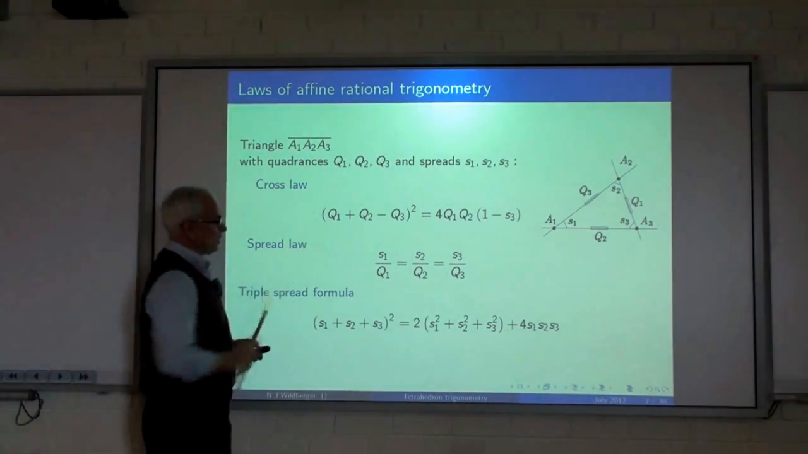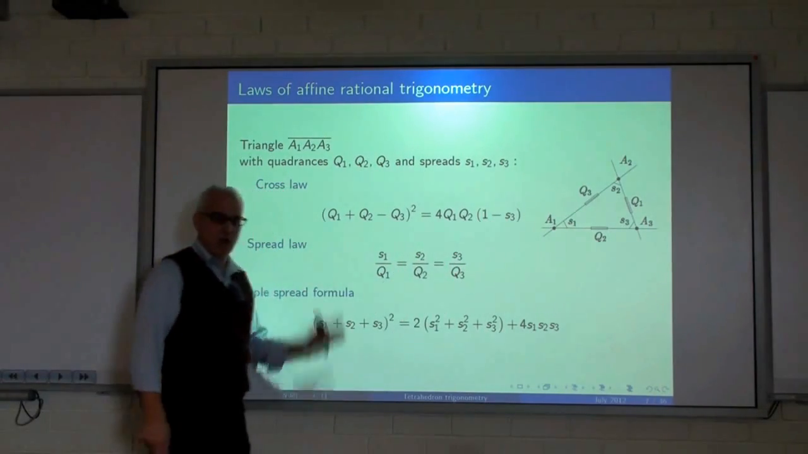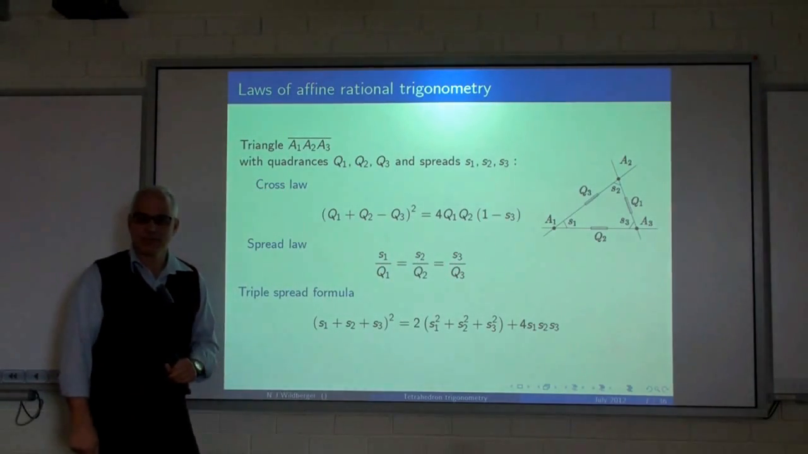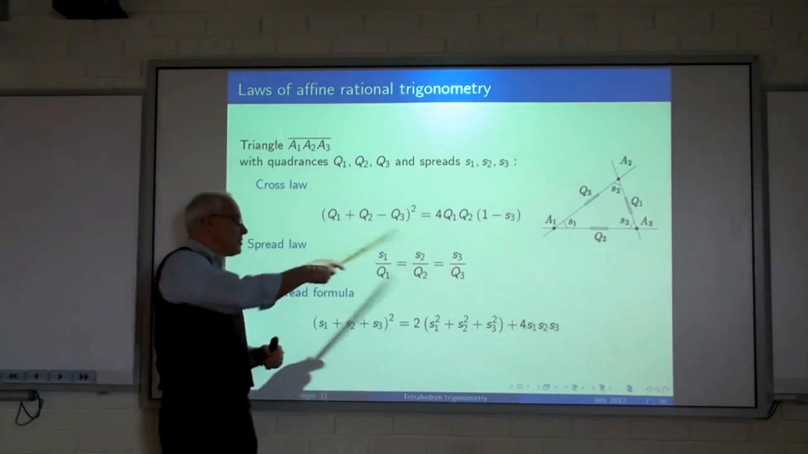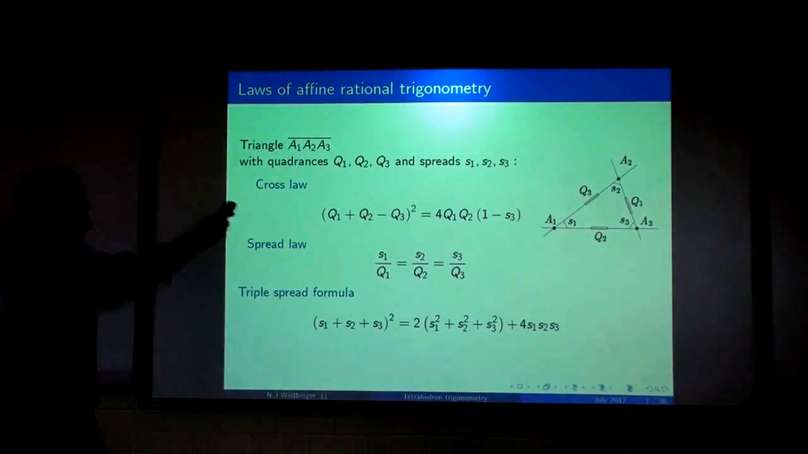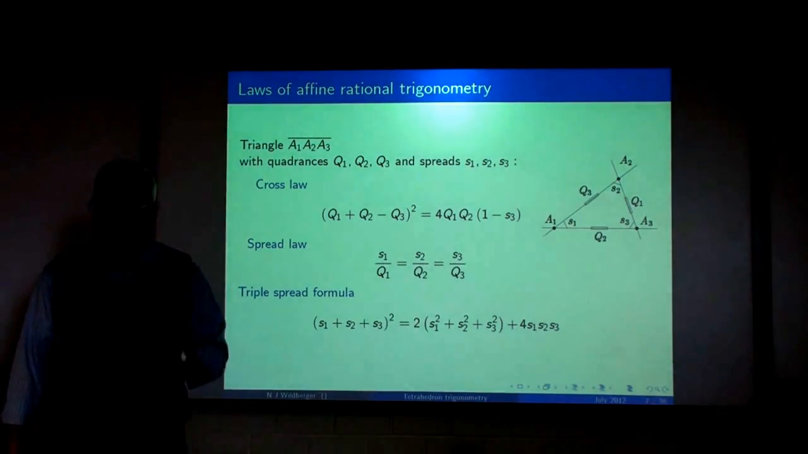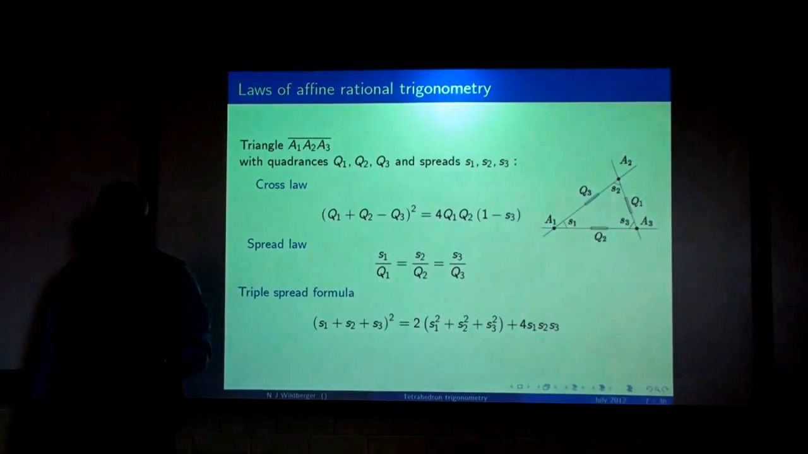Okay, this cross law turns out to be the most important one. It allows us, for example, to calculate a spread if we know the three quadrances. And if we know two quadrances and a spread, we can get a quadratic equation for the other one. Okay, I'm going to prove these laws to you now, assuming you have never studied trigonometry and you've only taken a first-year course in linear algebra.